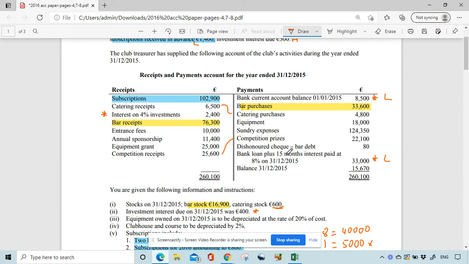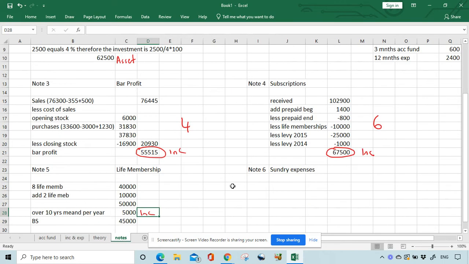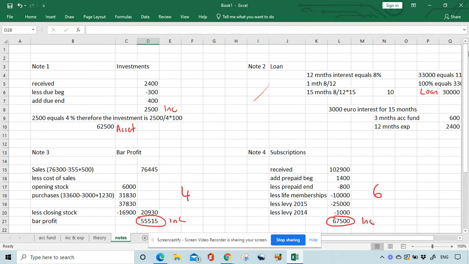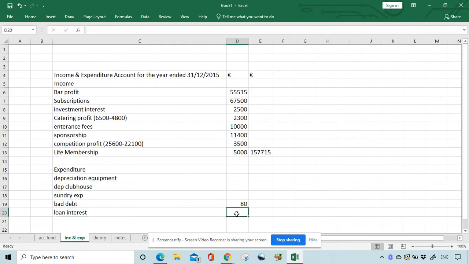And one other thing we'll have is loan interest, which we have worked out already. So if we go back to the notes, note number 2, the loan interest figure expenditure was 2,400. Okay, depreciation of clubhouse and depreciation of equipment and sundry expenses.